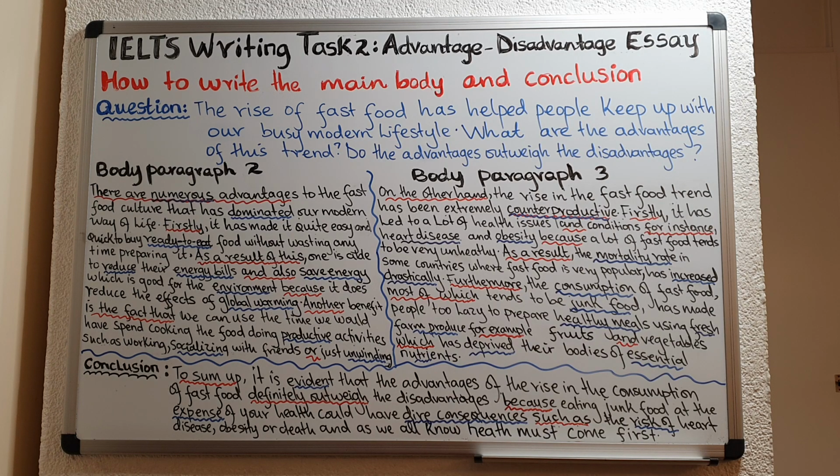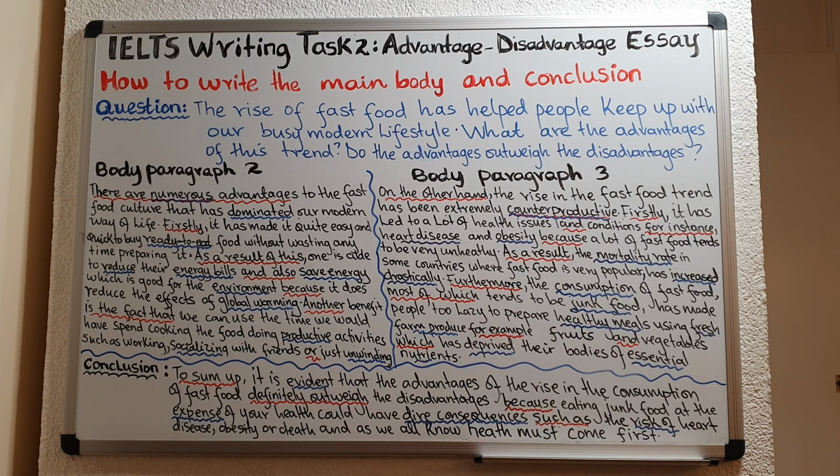As a result of this, one is able to reduce their energy bills and also save energy, which is good for the environment because it does reduce the effects of global warming.